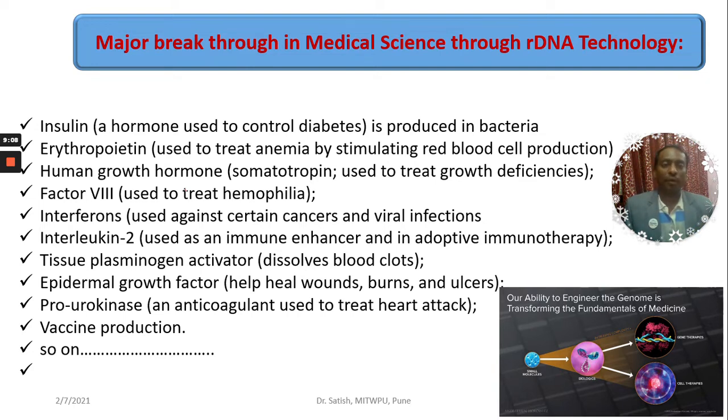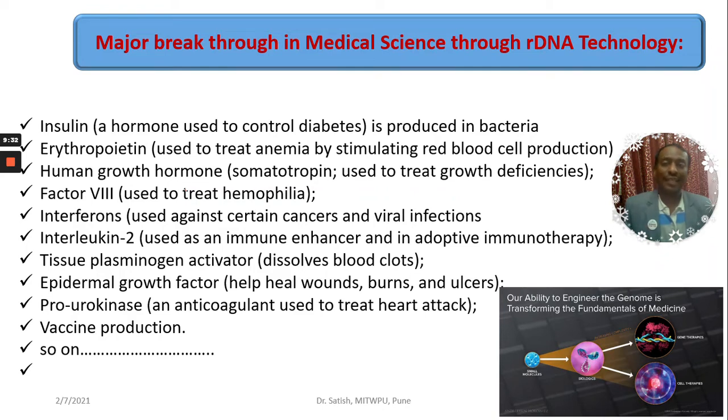That product, Humulin, was made commercially available in 1984 by the Eli Lilly company. Now it is being generic. So this is how medical science through rDNA technology is going to work. Another product of interest is erythropoietin, which is used to treat anemia by stimulating RBCs. That is also one of the products of this biotechnology.